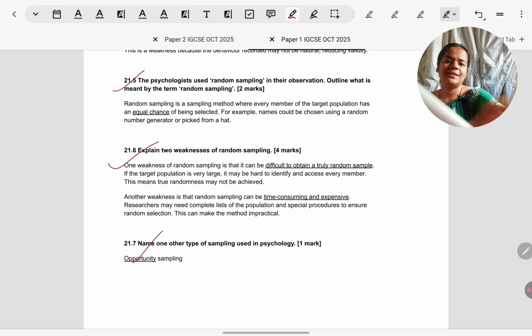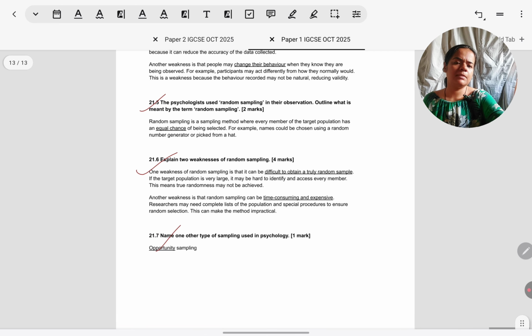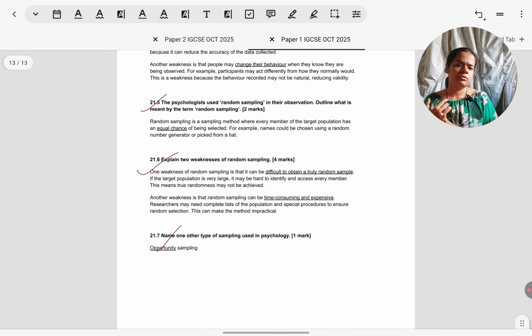Name one more method of sampling. Any. We have learned so many sampling methods in the syllabus. Opportunity, stratified, purposive, volunteer, snowball. You can give any. Opportunity is the easiest I have given here.